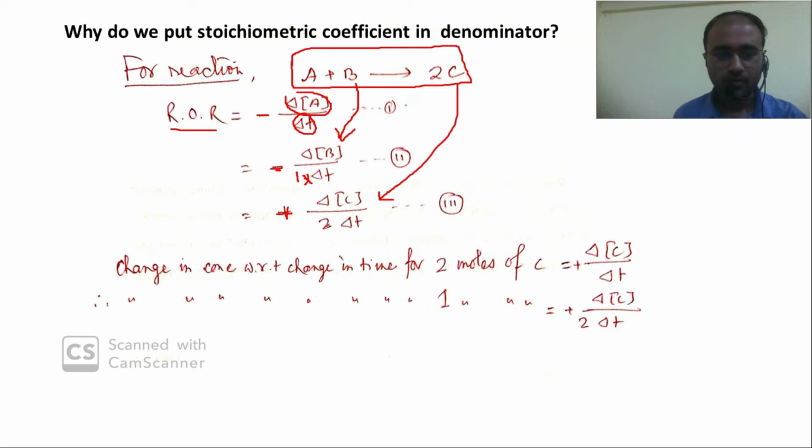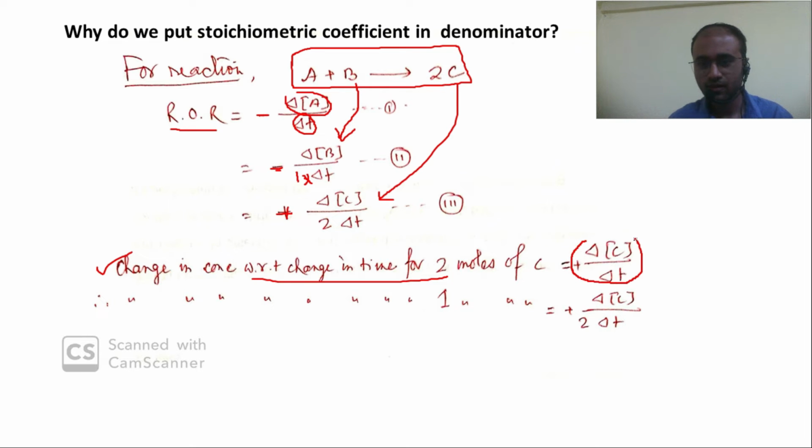Now, why do we put the stoichiometric coefficient in the denominator? See, the change in concentration with respect to change in time for 2 moles of C is this: in the numerator, change in concentration, divided by change in time. This is for 2 moles. Then the change in concentration with respect to time for 1 mole of C will be change in concentration by del T multiplied by 2, because it will get divided by 2.